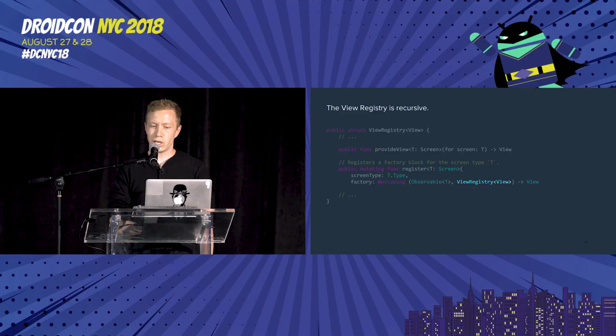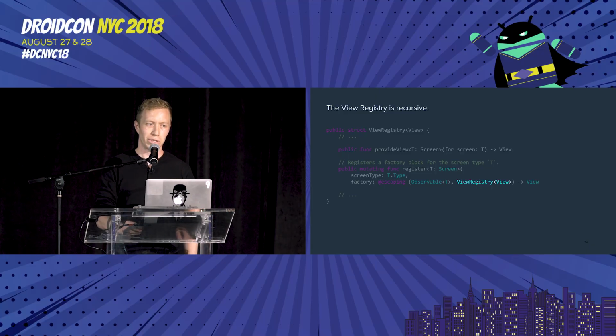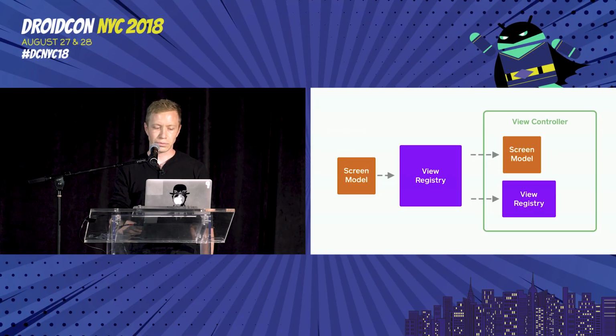That factory closure that you provide actually takes two parameters. The first is just the screen model, but the second is the view registry itself that gets passed back in, and so we can capture that within our view instances, and that lets us build recursive UIs that can actually host their own child screens. So let's see this in action.